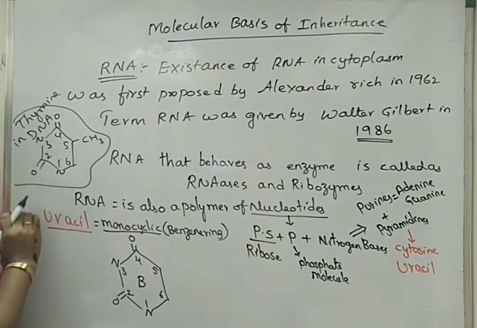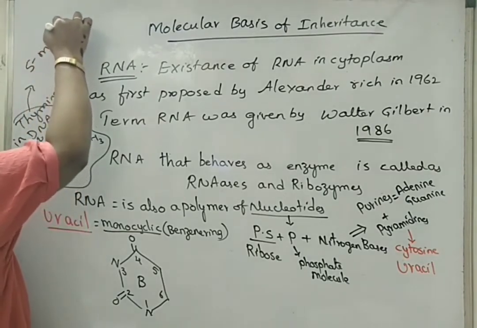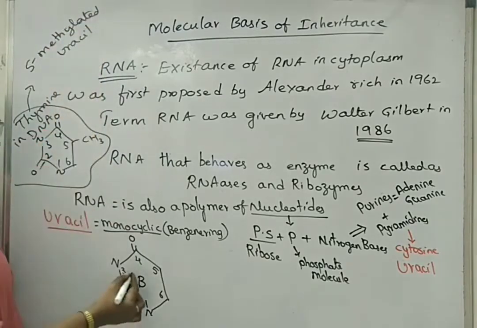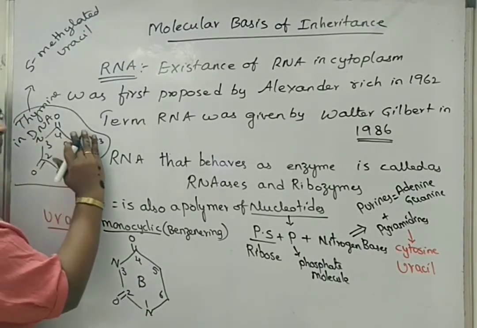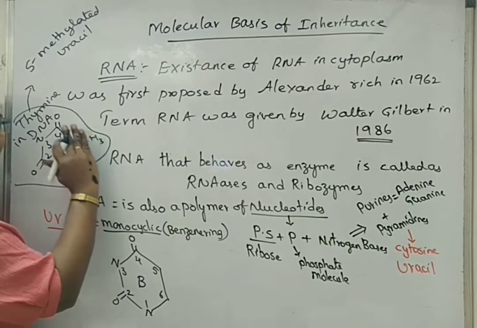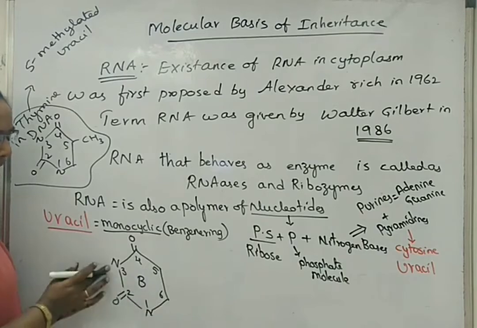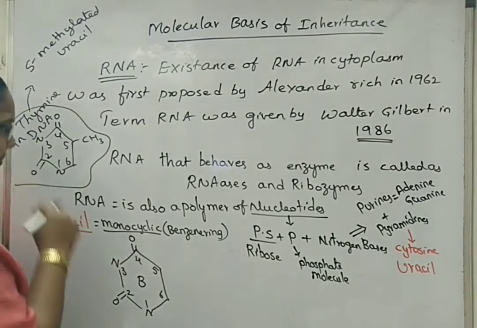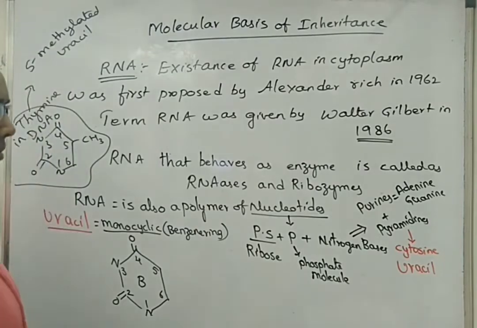So thymine is also given the term 5-methylated uracil, because the structures of uracil and thymine are the same except for the methyl group at the fifth carbon position in thymine. Apart from that, everything is the same: two nitrogen atoms at the first and third carbon positions, two ketone groups at the second and fourth carbon positions. So thymine is also called 5-methylated uracil.